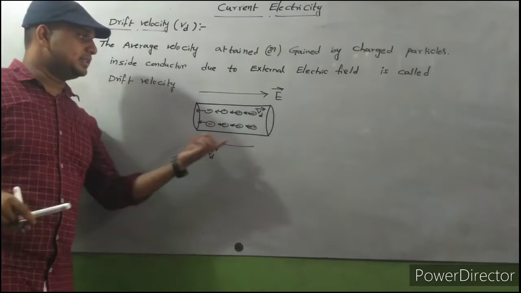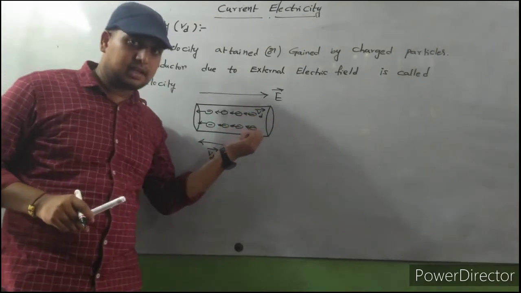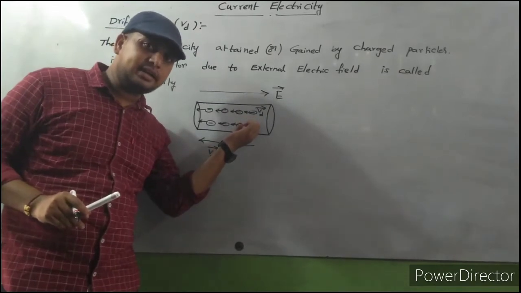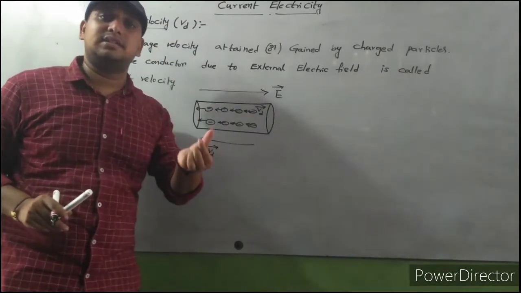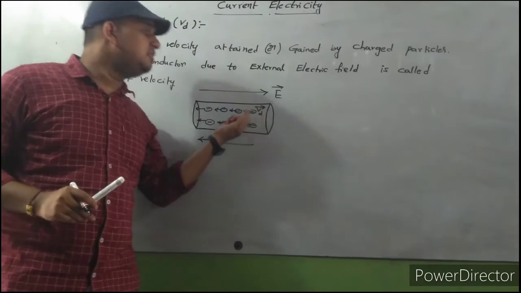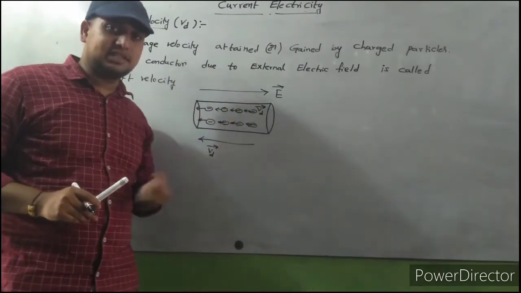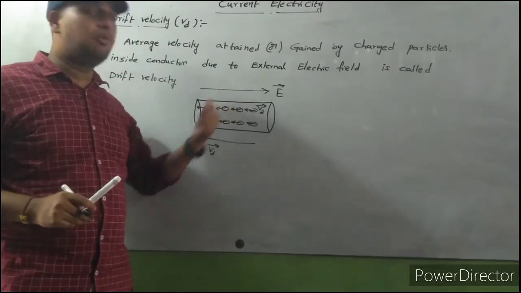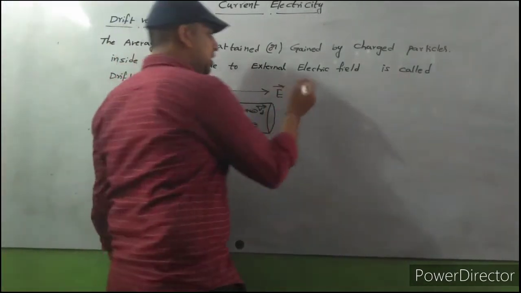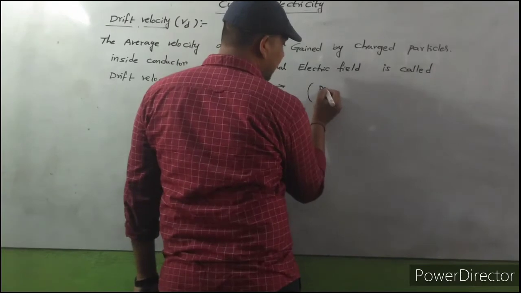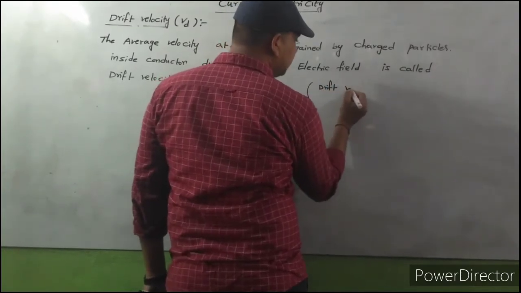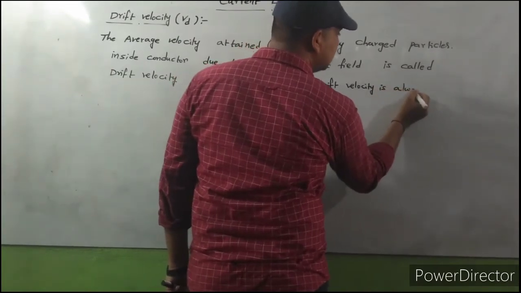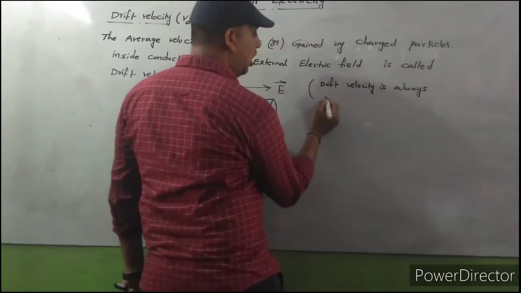So observe carefully. Inside a conductor, some charge carriers are there. Due to an external electric field, these charge carriers gain some velocity and move with it. That velocity is called drift velocity. Drift velocity is always opposite to the direction of the electric field. This is important.